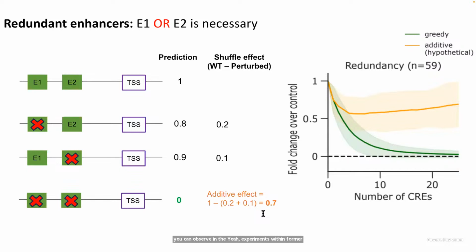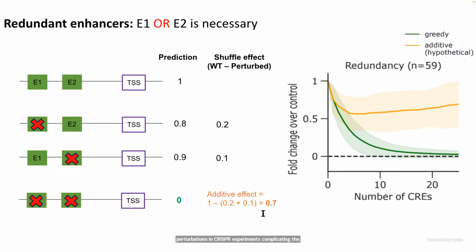And on the other hand, redundant enhancers by definition can compensate for each other. So in this case, shuffling either enhancer can lead to a small drop in the TSS activity, which translates to small effect sizes. And during the greedy search, as the redundant tiles are shuffled, the predictions drop to 0, while the additive model never actually reaches 0. And this is why the predictions are different essentially from each other. So this scenario can happen in individual or even pairwise Cree perturbations in CRISPRi experiments, complicating the results of the